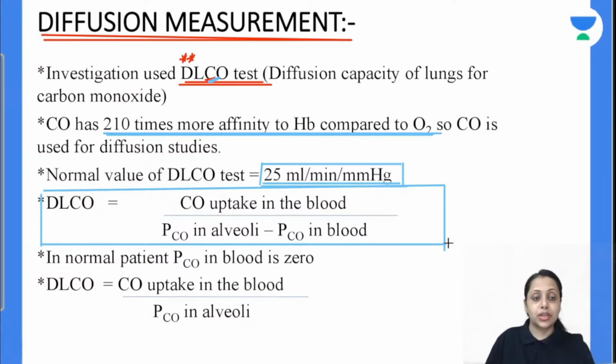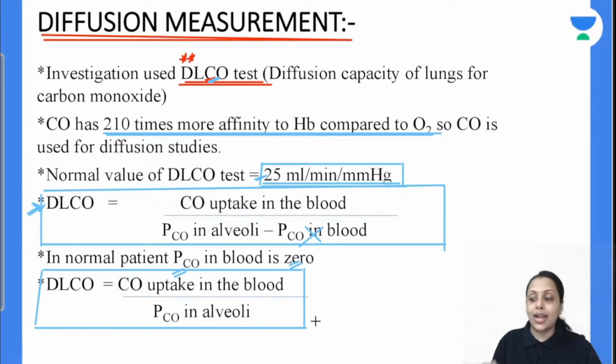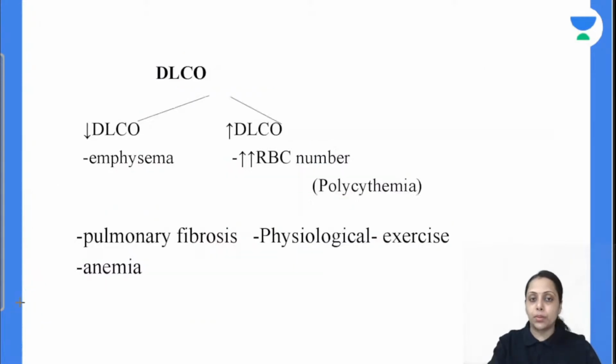So this is going to give us this value of DLCO, that is normally 25 ml per minute per mm of Hg. और normal patient में we all know blood में carbon monoxide क्या होता है, zero होता है, so that's why this becomes zero. So normal patient में अगर बात करेंगे तो DLCO का formula क्या हो जाएगा, carbon monoxide uptake in the blood upon partial pressure of carbon monoxide in the alveoli. So this formula is important, do remember everybody.